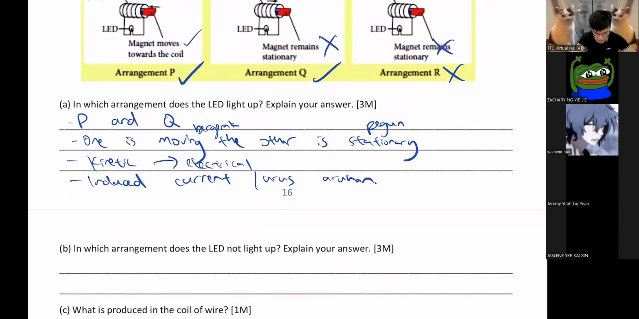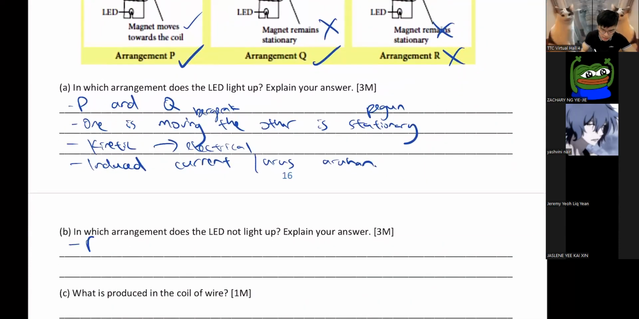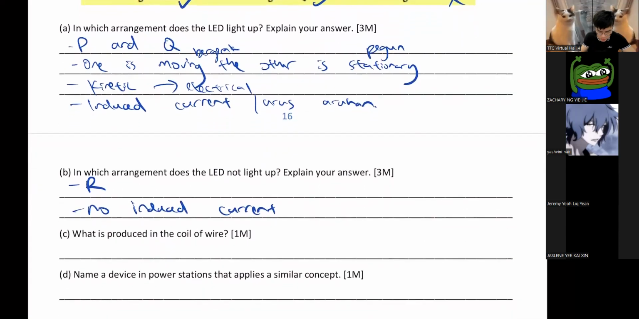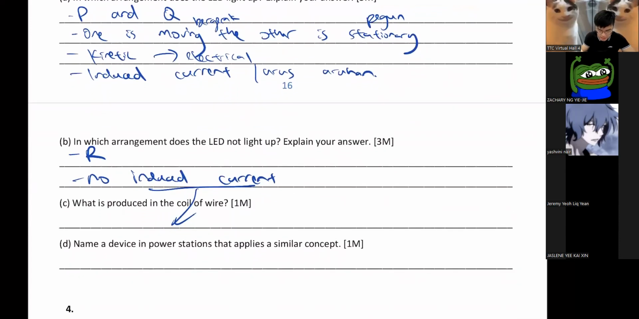Okay, so in which arrangement does the LED not light up? Okay, that's your R. Now why? Because there's no induced current. Okay, no induced current. Tiada arus aruhan. What is produced in a coil of wire? The induced current. Mentioned that already. So what is the device in a power station that uses a similar concept? That will be a generator. Okay, penjana.